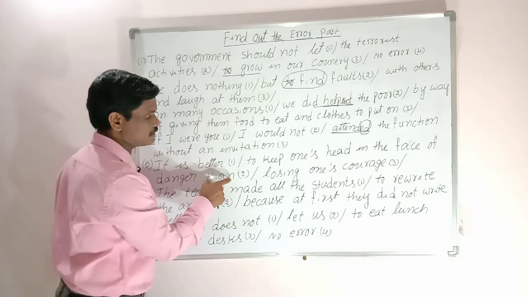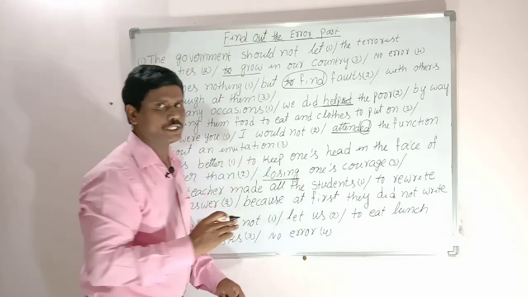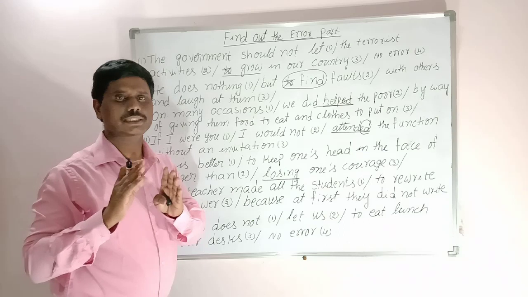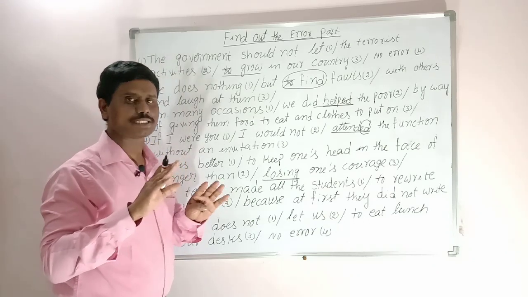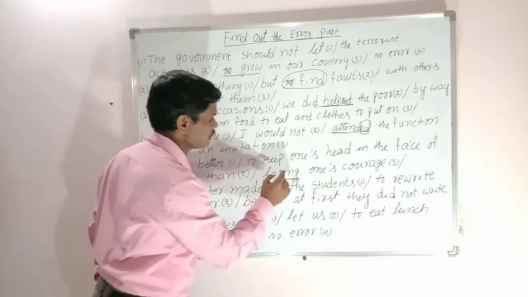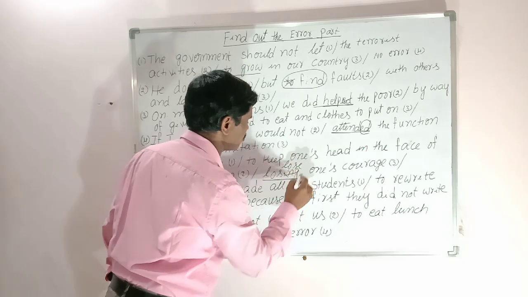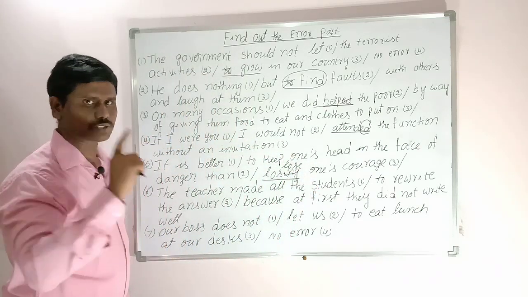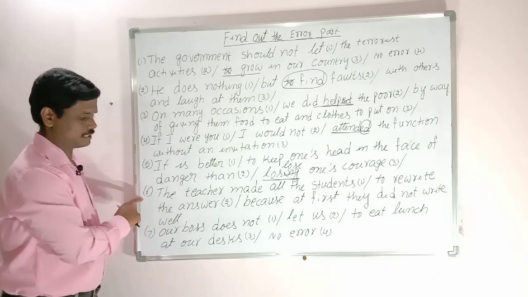After these words, we always use verb 1. No verb 2, no verb 3, no verb 1 ing form, no "to" plus verb 1. All these are wrong, only verb 1. The ing form here is wrong. So the correct answer is, that is lose. I think you understood the question. Now let us see the next one.